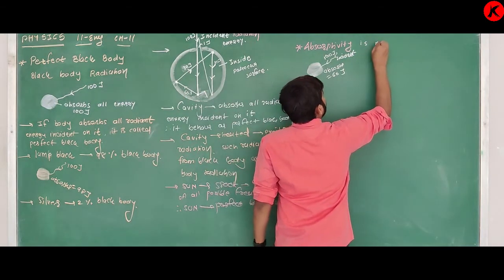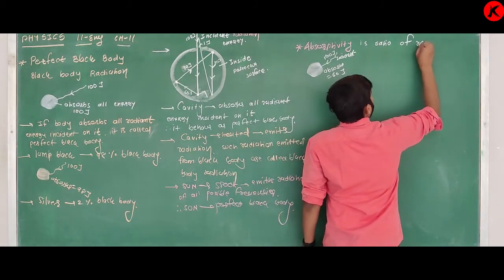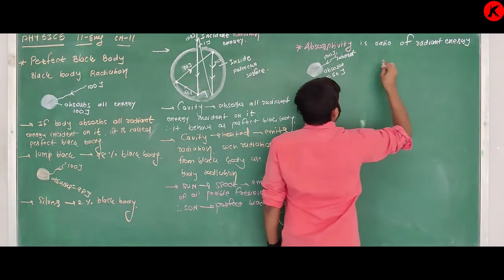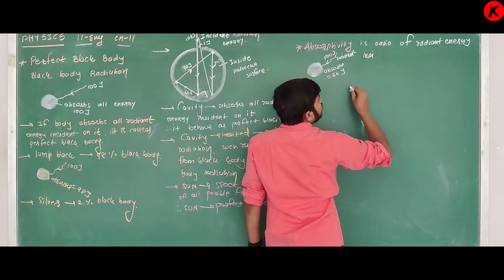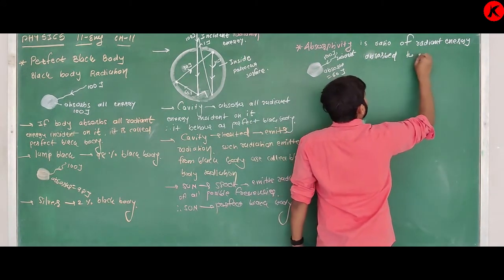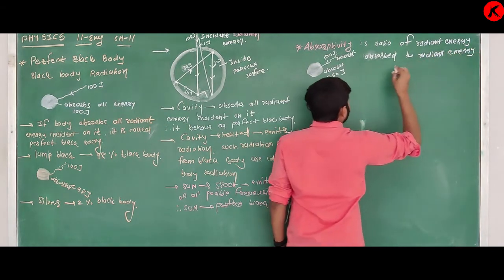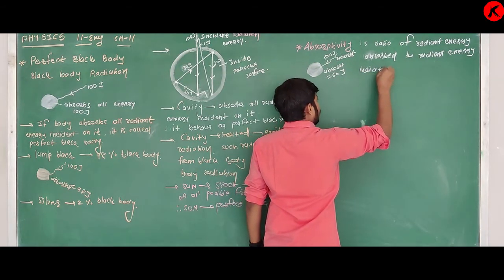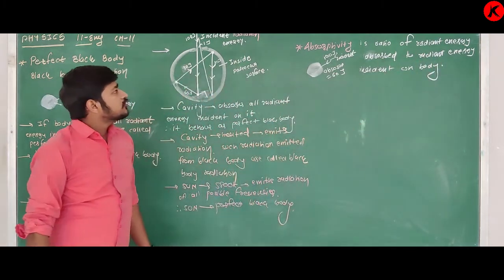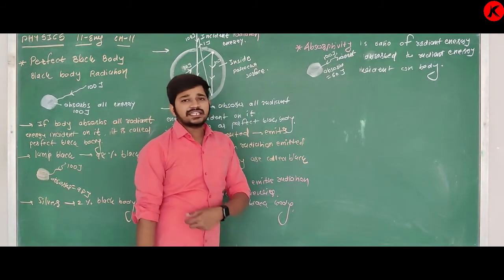Absorptivity is the ratio of radiant energy absorbed to radiant energy incident on the body. So yes, that is the definition of absorptivity.